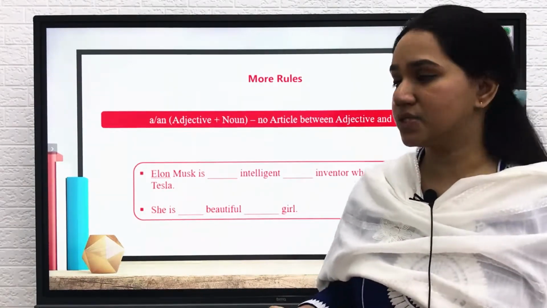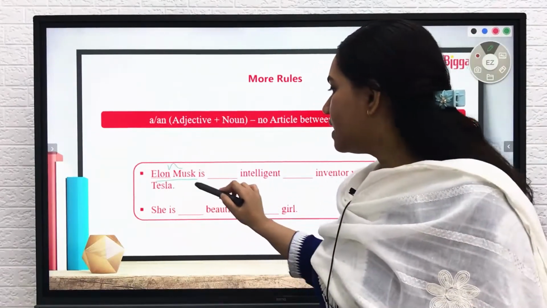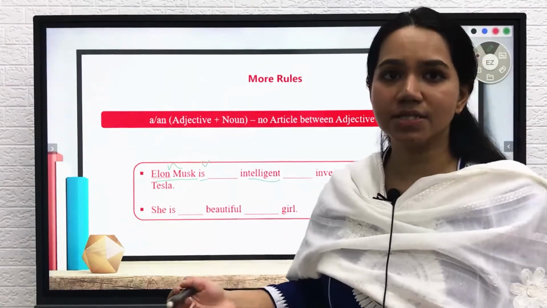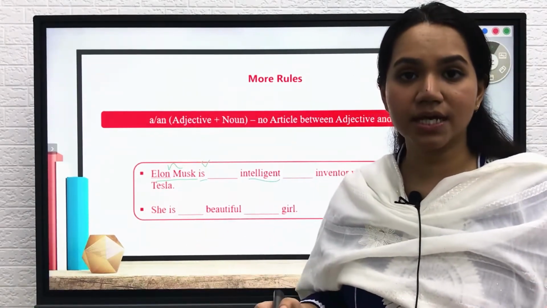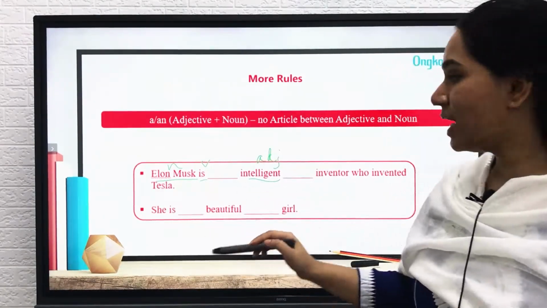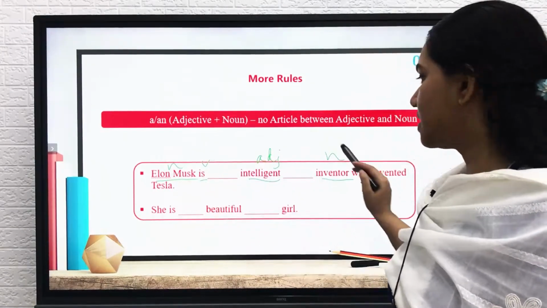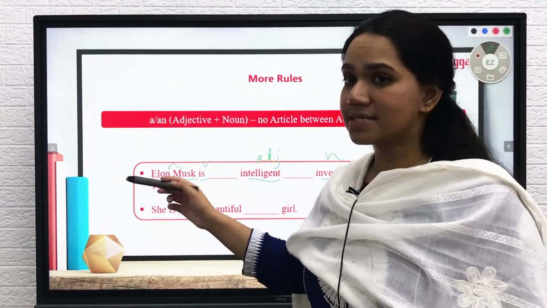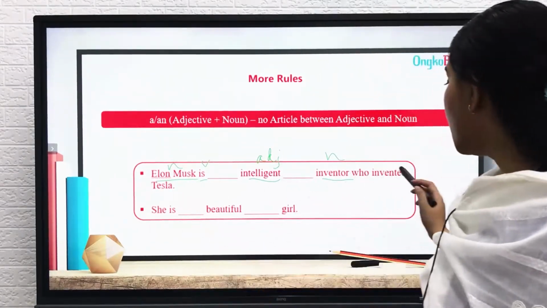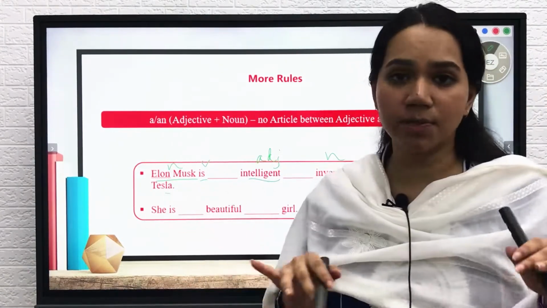Elon Musk is dash intelligent dash inventor. Let's look at the parts of speech. Elon Musk is the name of someone, so definitely this is a noun. Is an auxiliary verb. Intelligent, if I say that you're intelligent, that is when I'm specifically mentioning your characteristics, so I will be saying that it's an adjective. Inventor is once again a noun because I'm saying that Elon Musk is an inventor here. So Elon Musk is the subject of the sentence and inventor is the object of the sentence. Who invented Tesla? Let's consider these to be extensions because these are not important right now.